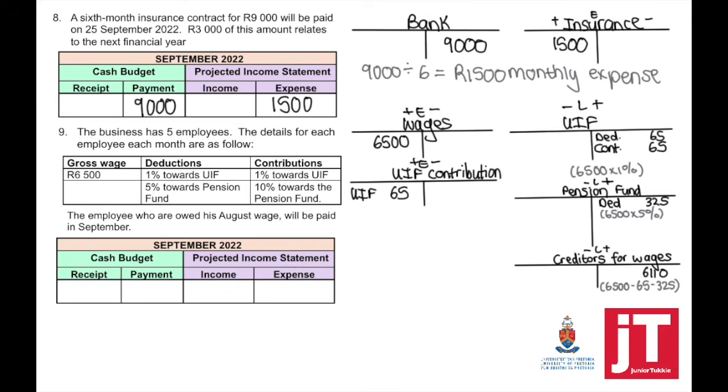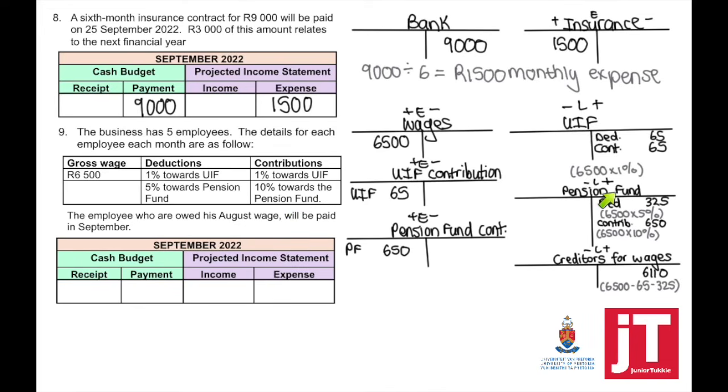If we look at the contributions, 1% towards the UIF, so UIF contribution, which is an expense, will be debited, and UIF, which is a fund account liability, will be credited. 10% will go towards the pension fund. That's what we will contribute.